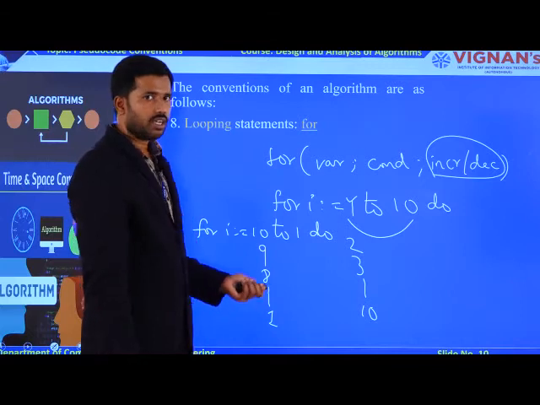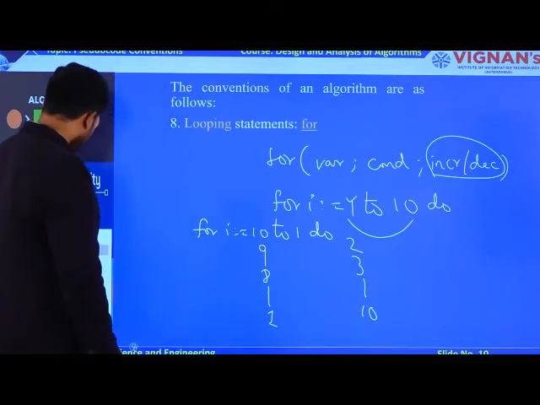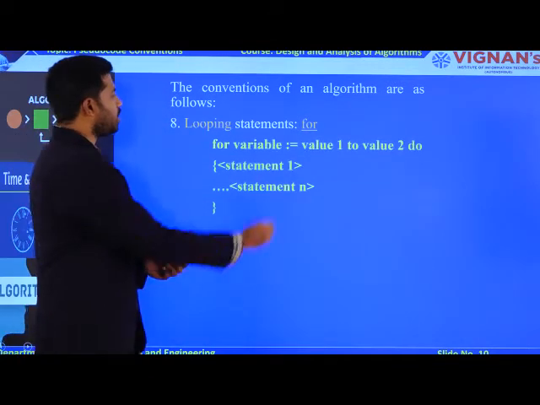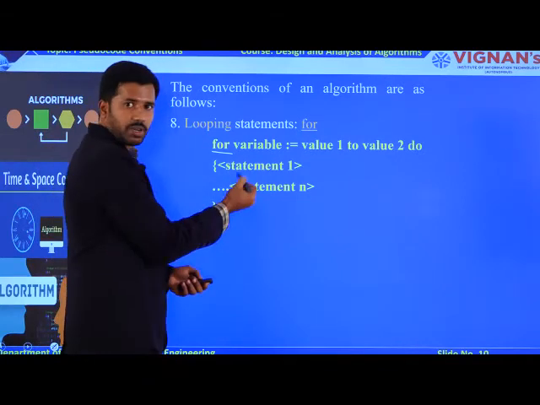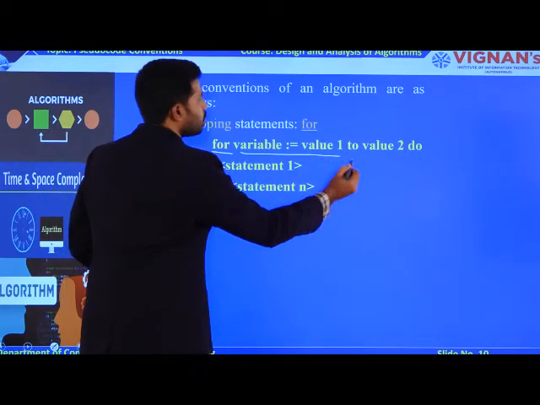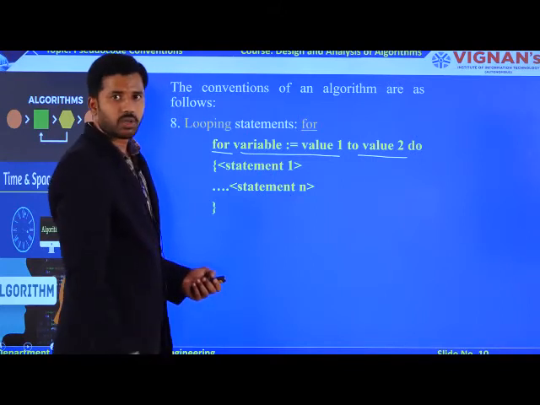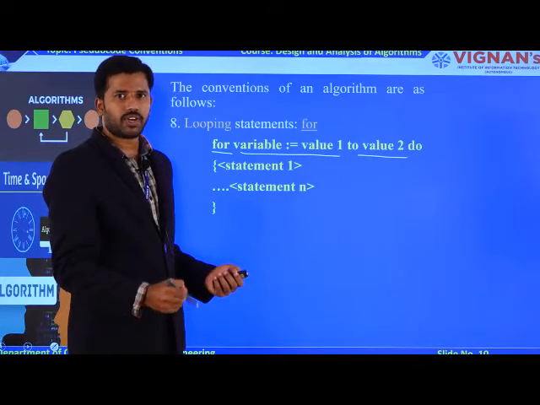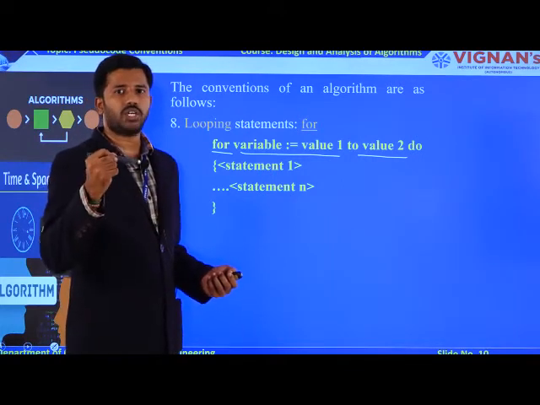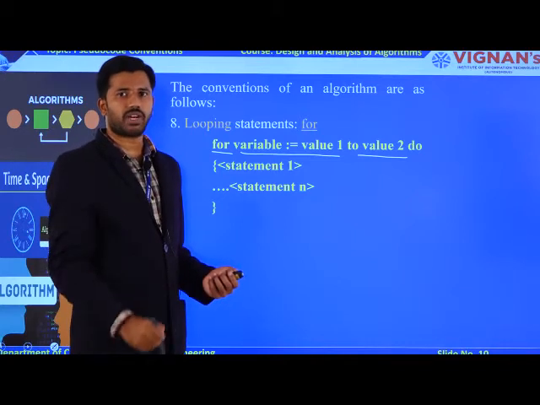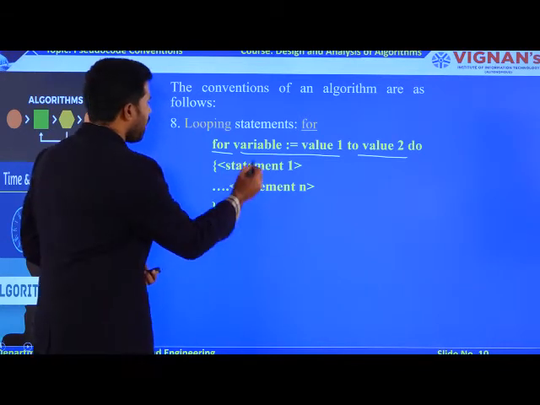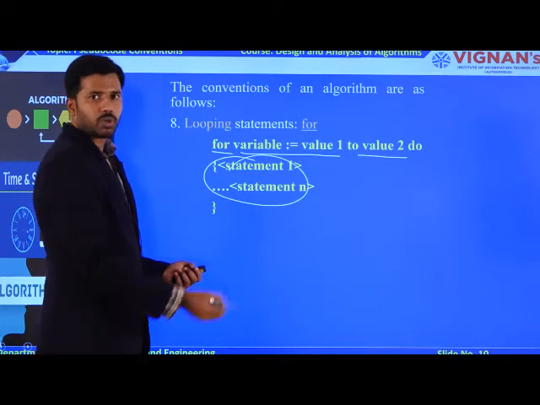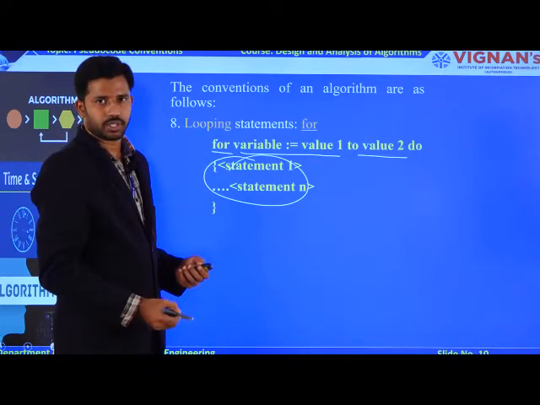Right? Now, let us observe the syntax here. The for loop syntax is: for, as I said in the previous example, variable assigned value 1 to value 2. Value 1 is the initial value for your for loop, and value 2 defines the last value for your I variable. Likewise, you are going to have n number of statements to execute this logic continuously.